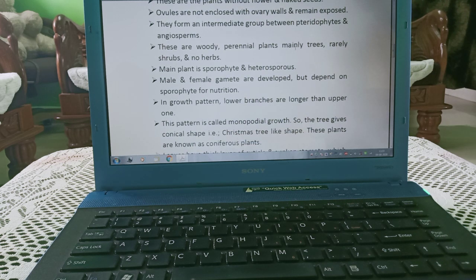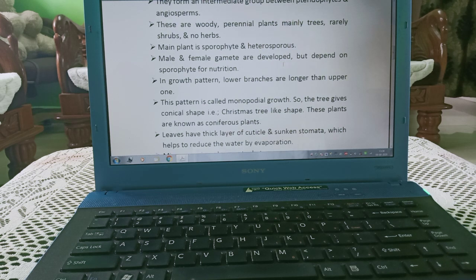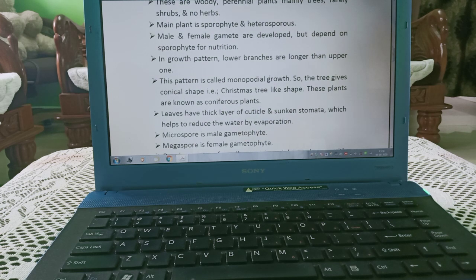These are woody perennial plants. Perennial plant means they grow the whole year. Mainly trees, rarely shrubs and no herbs. We know shrubs and herbs very well. The main plant is sporophyte and heterosporous means different types of spores are there. Male and female gametes are developed but depend on sporophyte for nutrition.